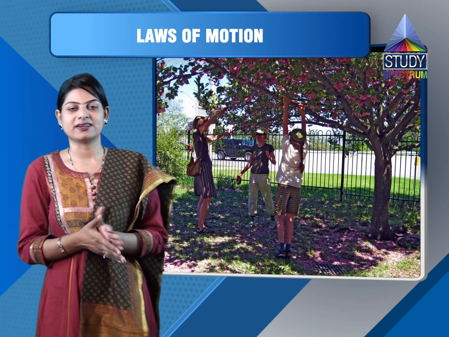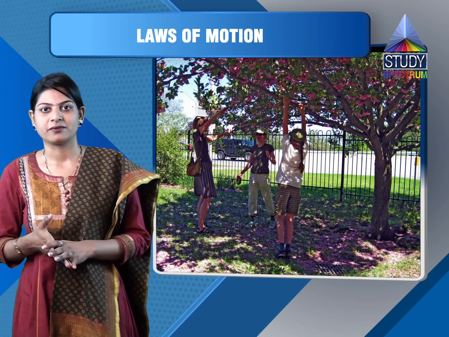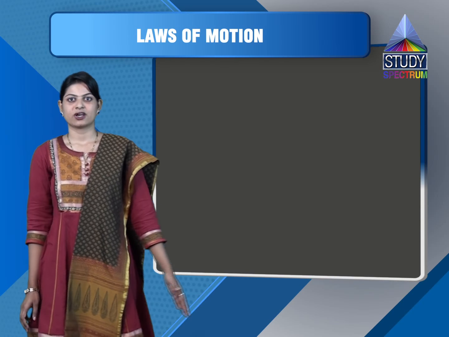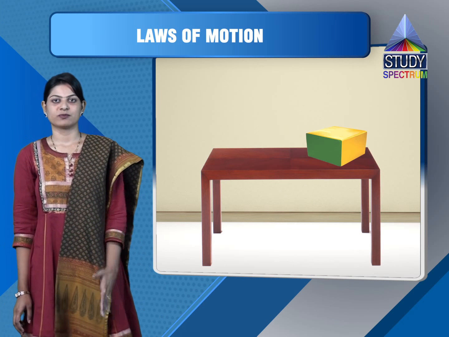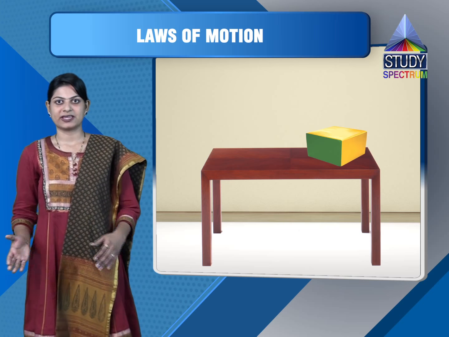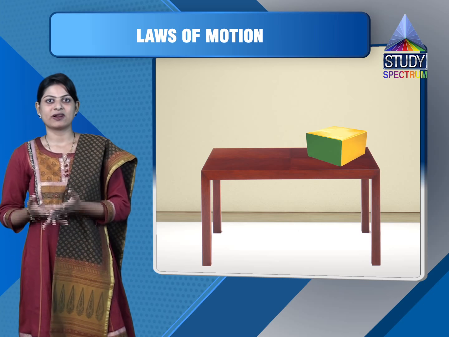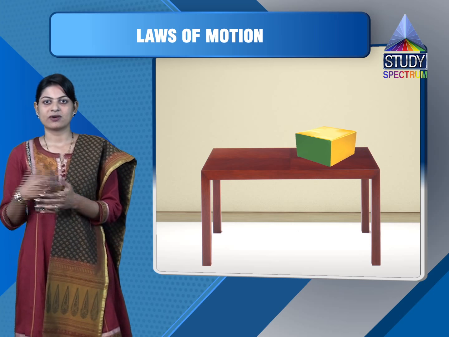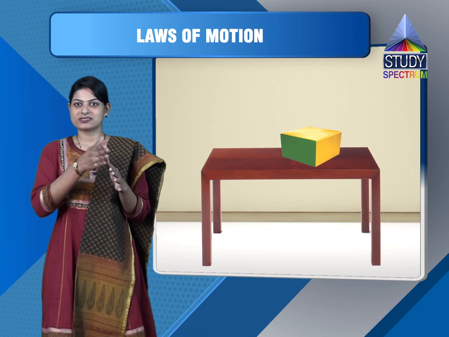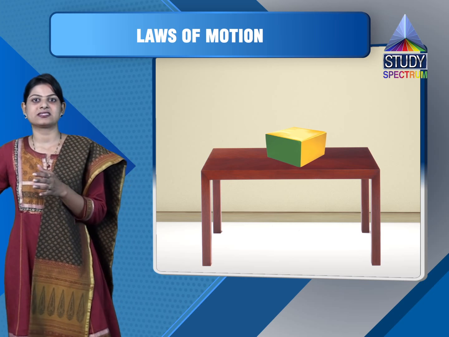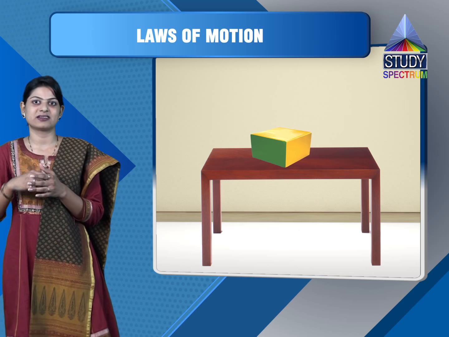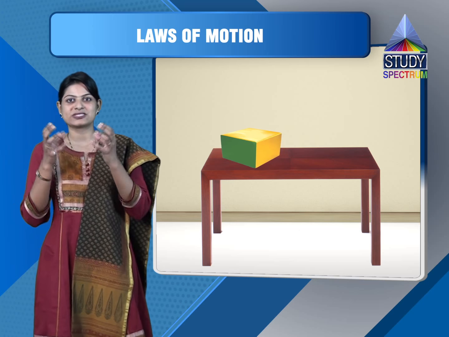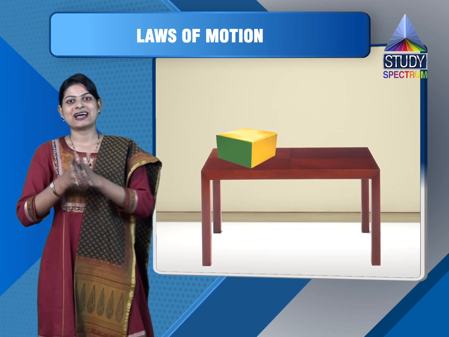The second property is inertia of motion. Now how does it work? What is inertia of motion? It is the inherent property by virtue of which a body continues to stay in the state of motion. How can we explain that? A body which is in motion continues to stay in the state of motion unless and until it is acted upon by another force. That property of the body to stay in the state of motion is called inertia.